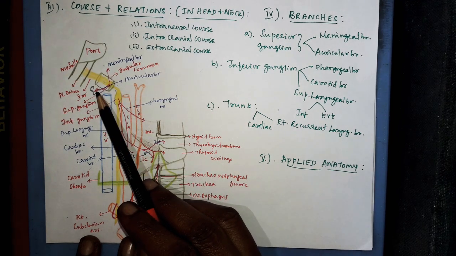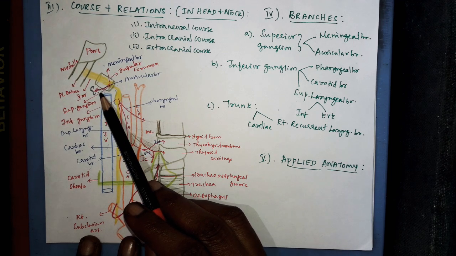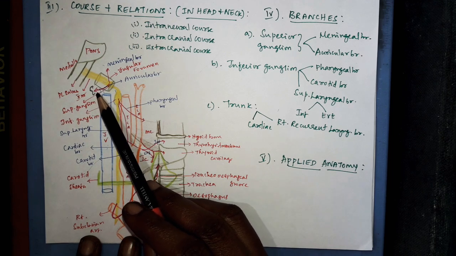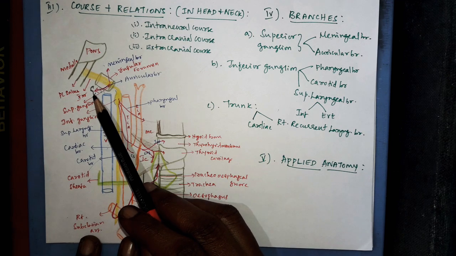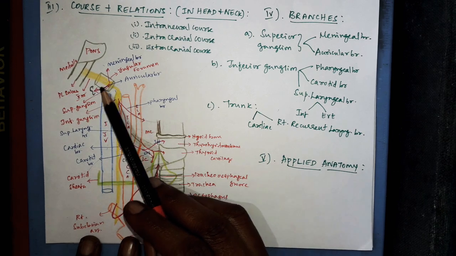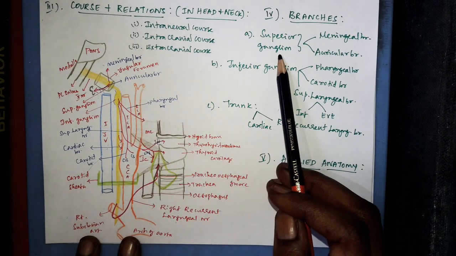Then this auricular branch leaves through the mastoid canaliculus and the tympanomastoid fissure to supply the tympanic membrane, the external acoustic meatus and the skin over the auricle. This is about the meningeal and the auricular branches. These two are the branches from the superior ganglion.